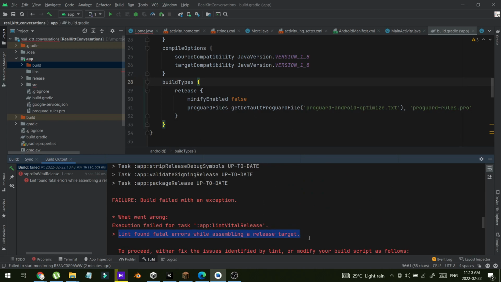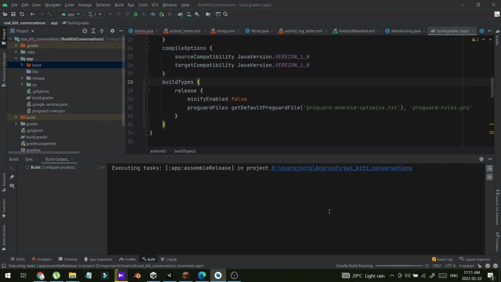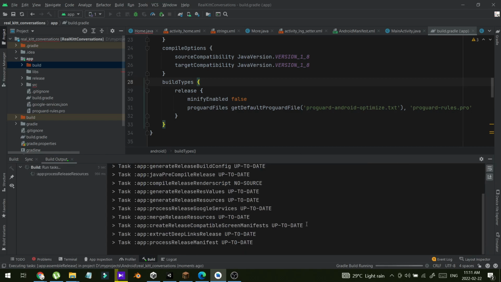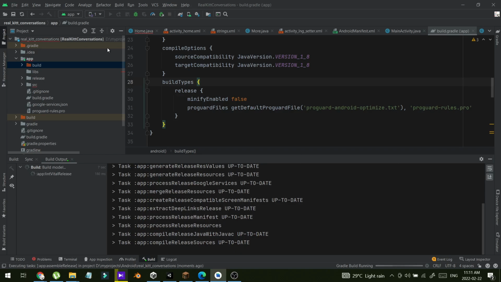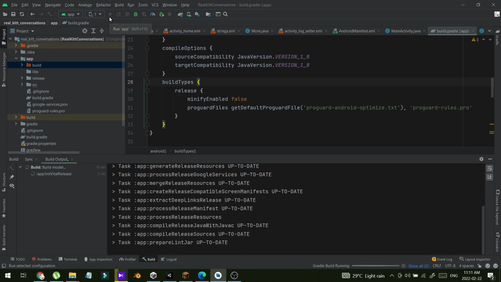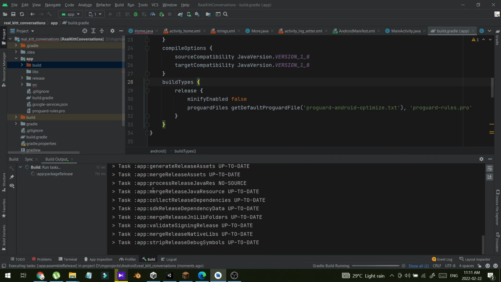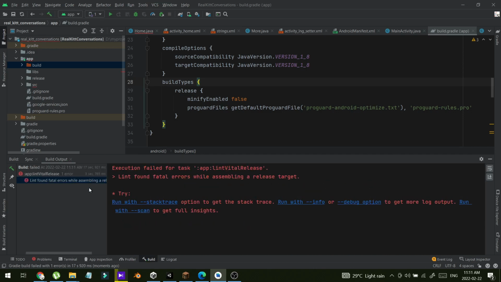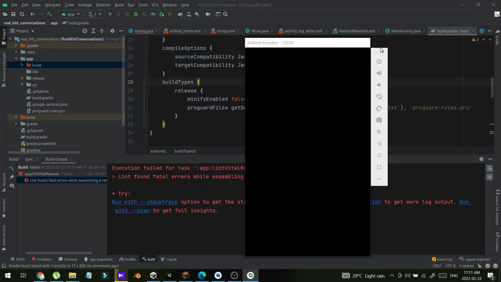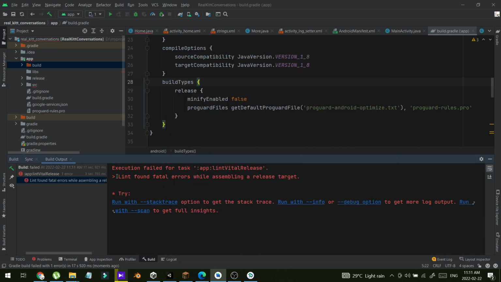I'm getting this error while I run my app. So let me show you. I just run my app as normally, and first my app is building. So now I'm getting an error like this. The error is Lint found fatal errors while assembling a release target.